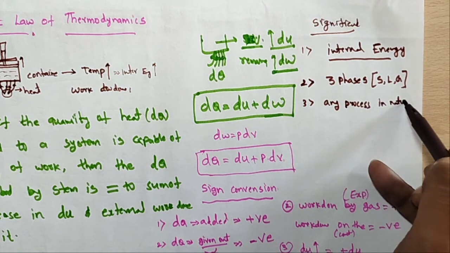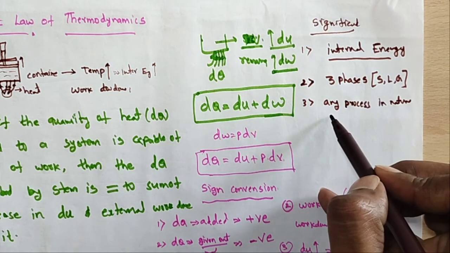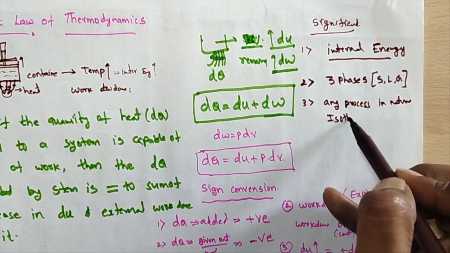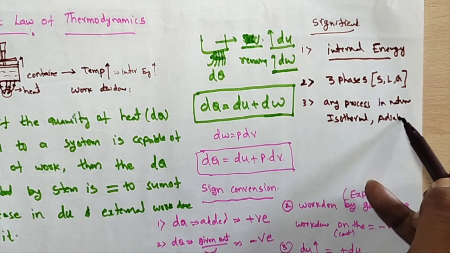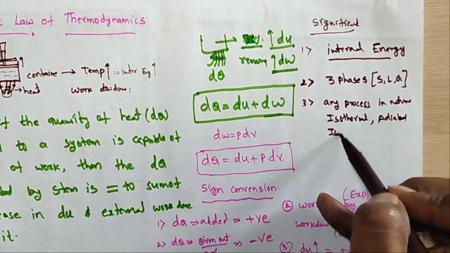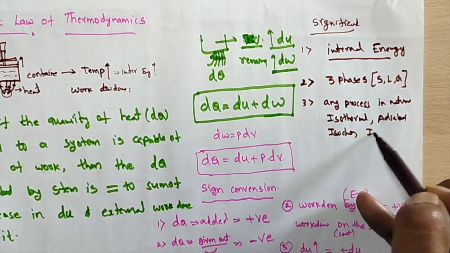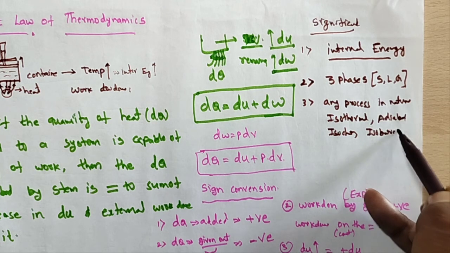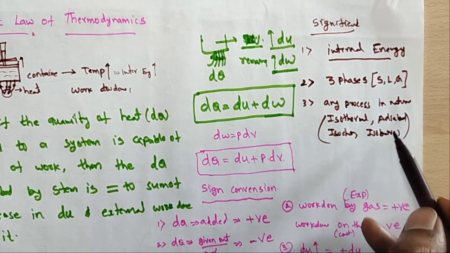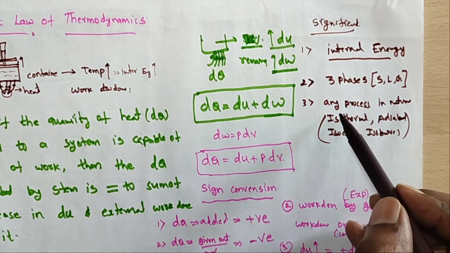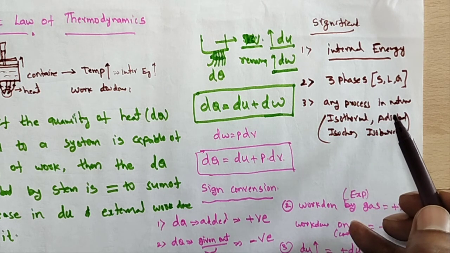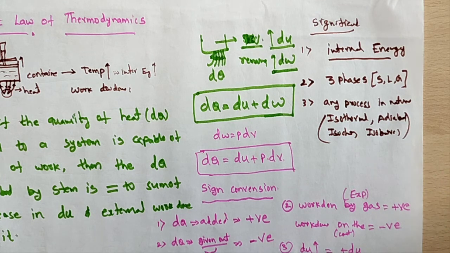What is the meaning of process? Isothermal process, adiabatic process, isochoric process, isobaric process. Like this, some processes are there. You can apply the first law of thermodynamics to any process, but what is the drawback?